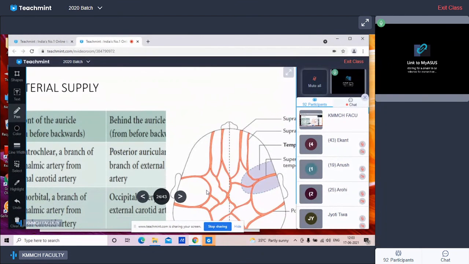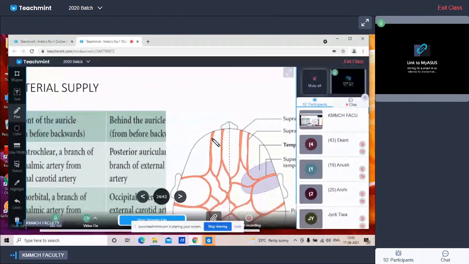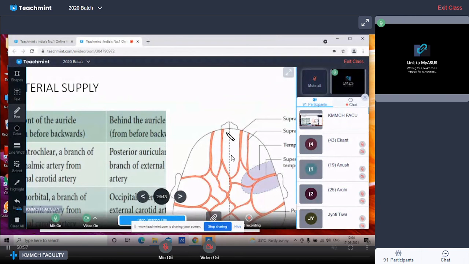In front of the auricle there are the supratrochlear and the supraorbital. The supratrochlear is a branch of the ophthalmic artery from the internal carotid artery. Then the supraorbital is also a branch of the ophthalmic artery from the internal carotid artery. The third one is the superficial temporal artery, which is a branch from the external carotid artery.